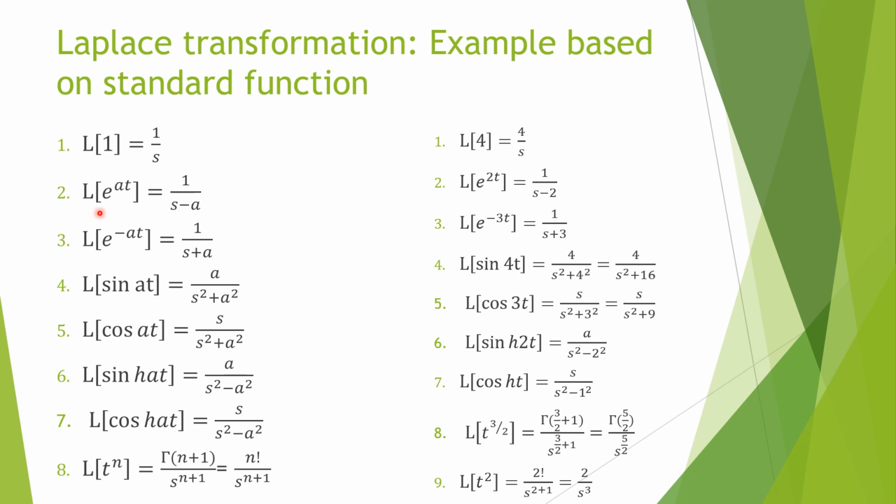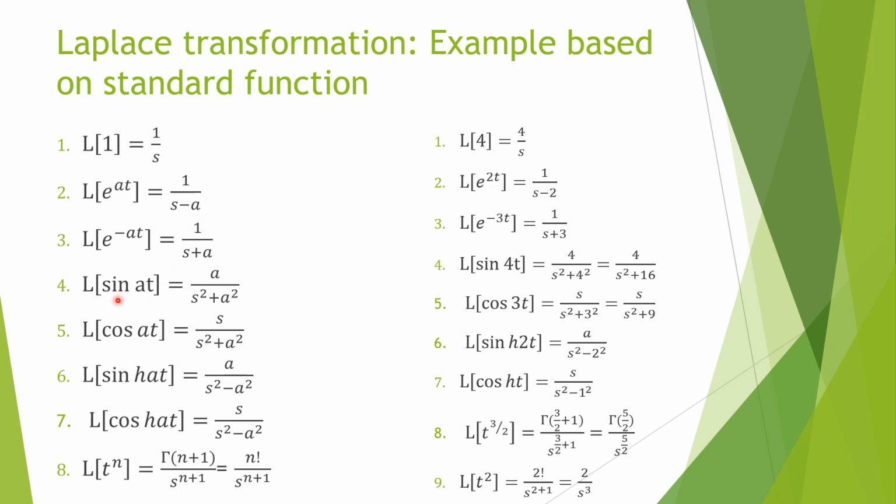So Laplace transformation of e raised to power at is 1 upon s minus a. So what is Laplace transformation of e raised to power 2t? It will be 1 upon s minus 2. Laplace transformation of e raised to power minus at is equal to 1 upon s plus a. So Laplace transformation of e raised to power minus 3t is equal to 1 upon s plus 3. When it is negative sign, it will be positive. When it is positive sign, it will be negative.